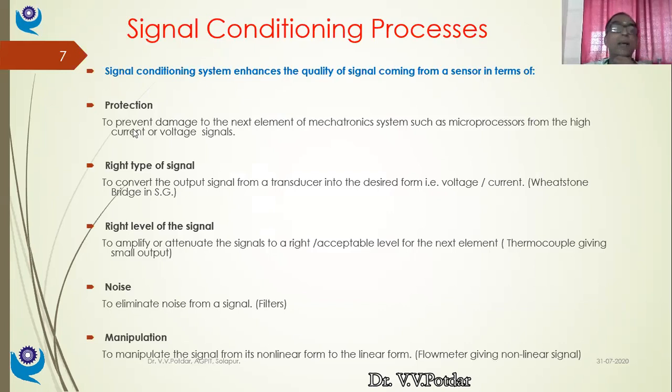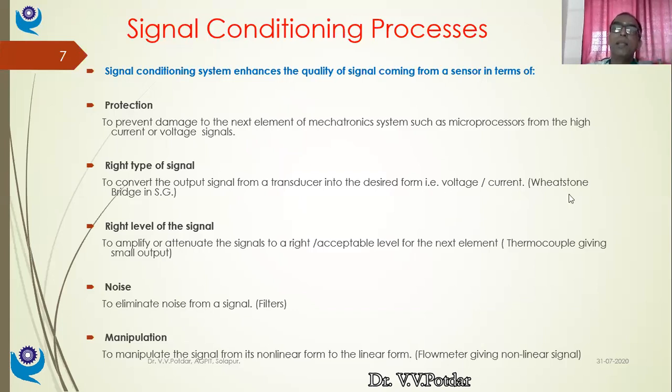Just now I told you the example, protection, to prevent damage to the next element of mechatronic systems such as a microprocessor from high current or high voltage signals which are in the surrounding. So protection is one function done by my signal conditioning devices. Next, the right type of signal I want for actuation: to convert the output signal from a transducer into the desired form, that is voltage or current form.